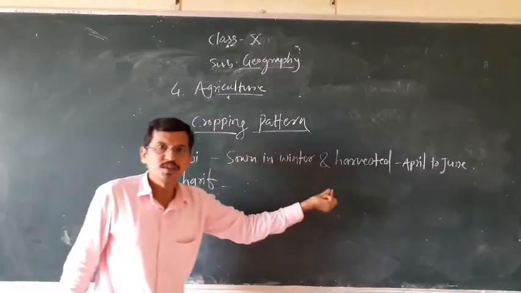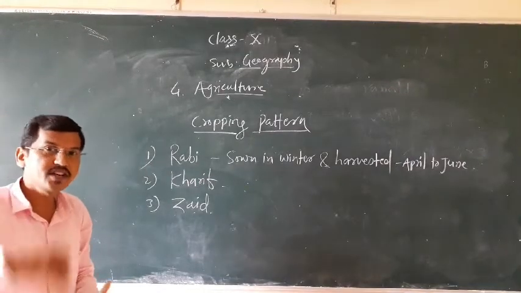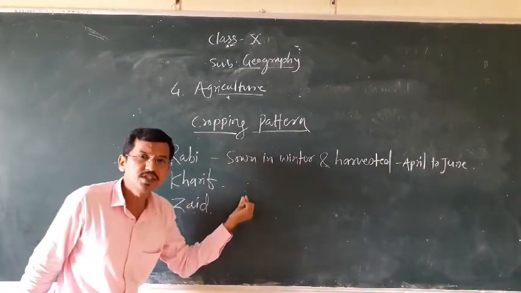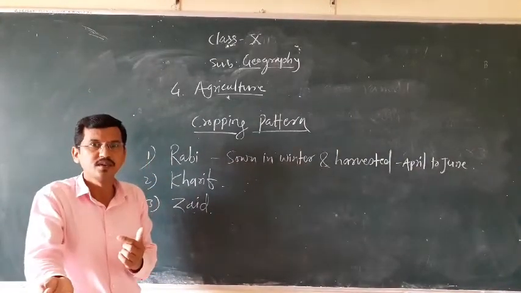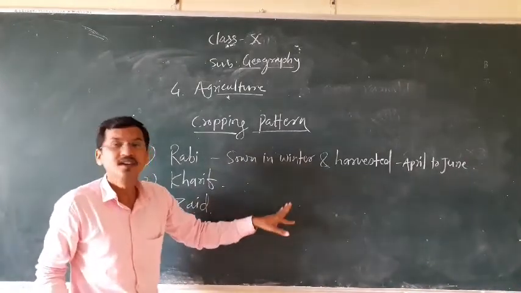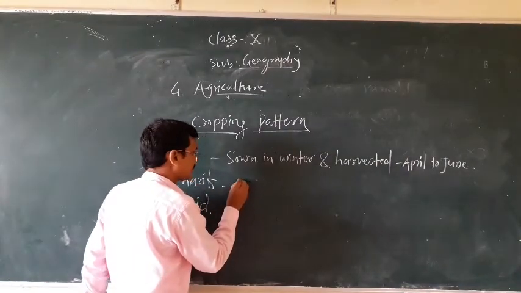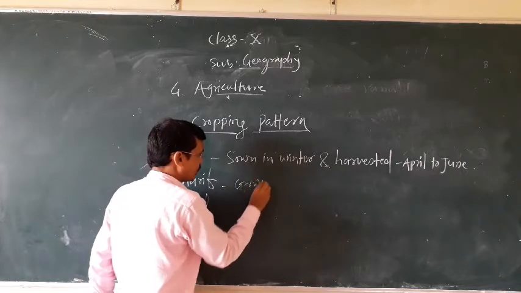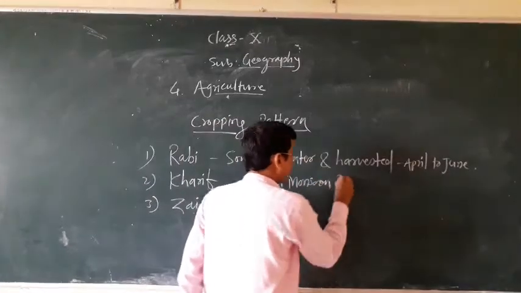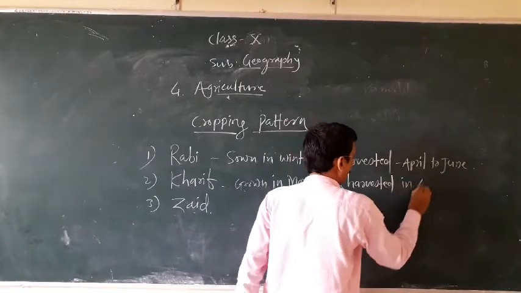Rabi crops are grown in winter season and harvested in April to June. Kharif crops are the crops which are grown on the onset of monsoon. When monsoon begins, that time Kharif crops are sown and they are harvested up to October. Kharif crops are grown in monsoon and harvested in October.